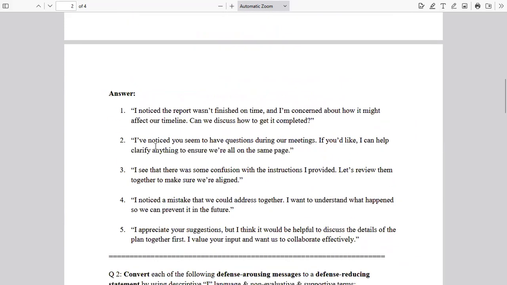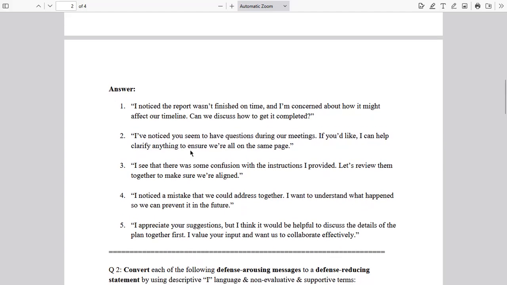So let us look at the answer here. I have noticed you seem to have questions during our meeting. If you'd like, I can help you clarify anything to ensure we are all on the same page. So instead of saying that you are sleeping in the meeting, absent-minded, looking lost in the meeting, you say that it seems that you have some questions. If you have, please feel free to raise them. We would be happy to help clarify those. Okay, so this is again a graceful, less accusatory way of solving the problem, making the person feel on board, not under attack or accused.